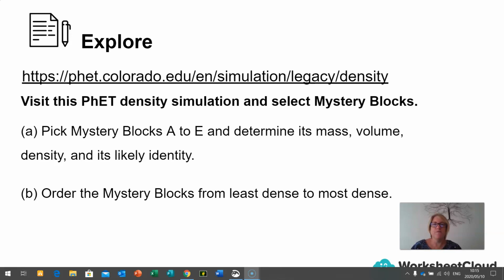So when you get to the Phet density simulation, I need you to select the mystery blocks. So we have got blocks A to E to choose from. And what we are going to do is determine the mass, the volume, and density for each block. And then we are going to use a density table and try and determine the likely density. And then I want you to see if you can order the mystery blocks from least dense to most dense, and if you are able to provide me with an explanation as to why you put the blocks in this order.